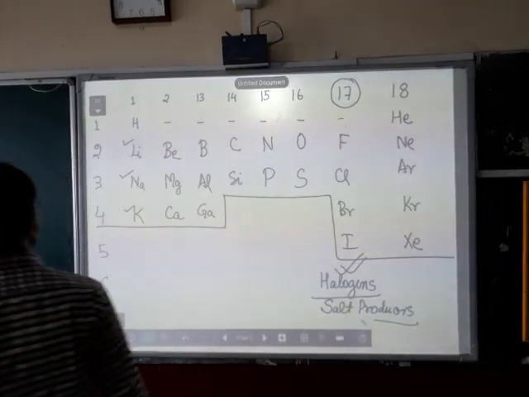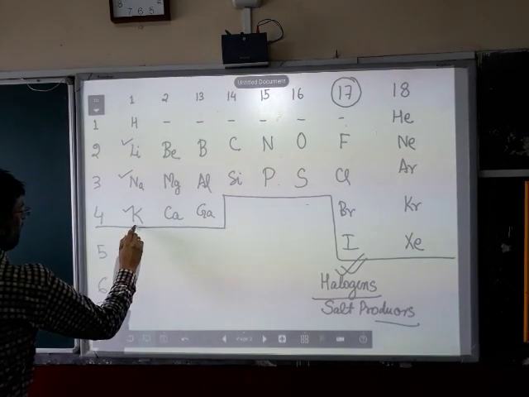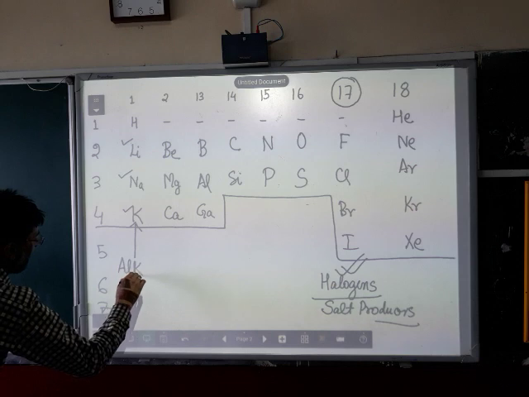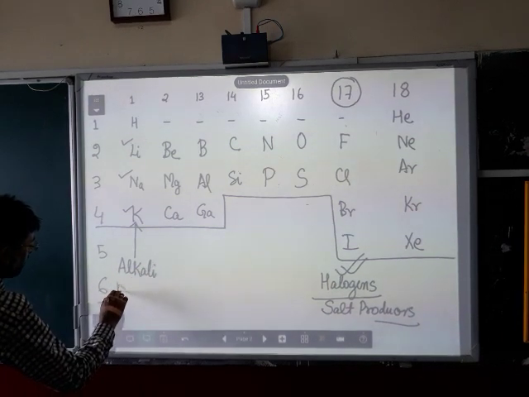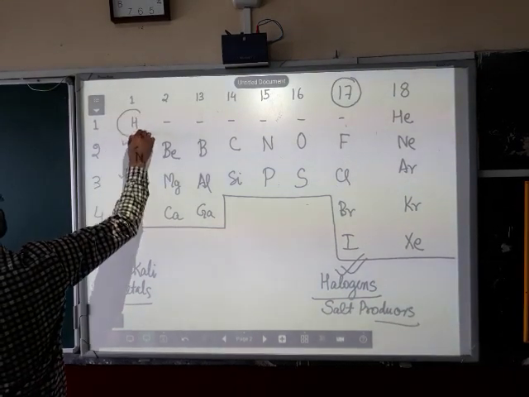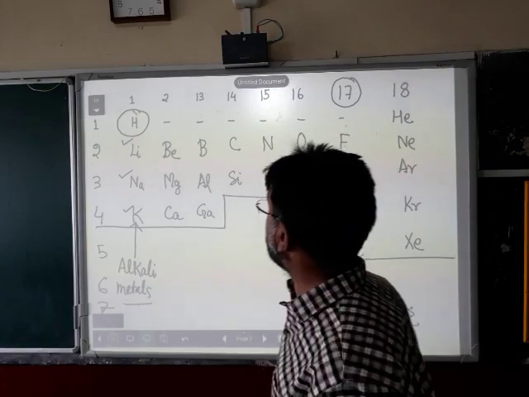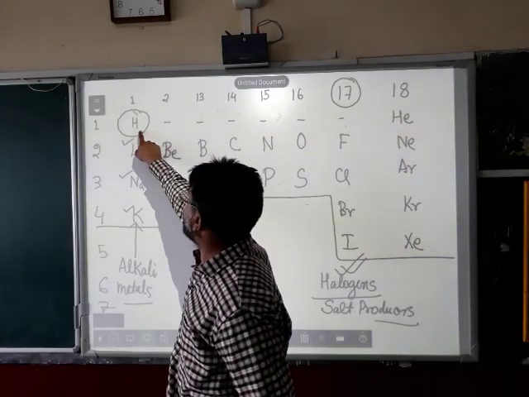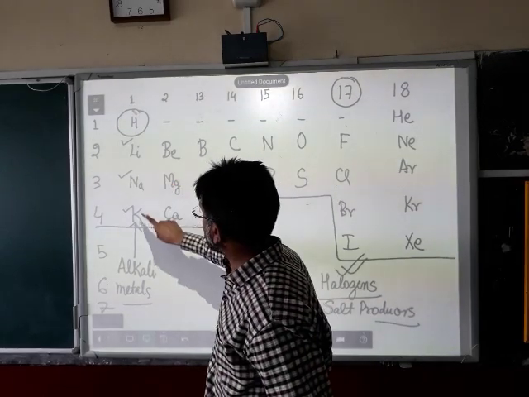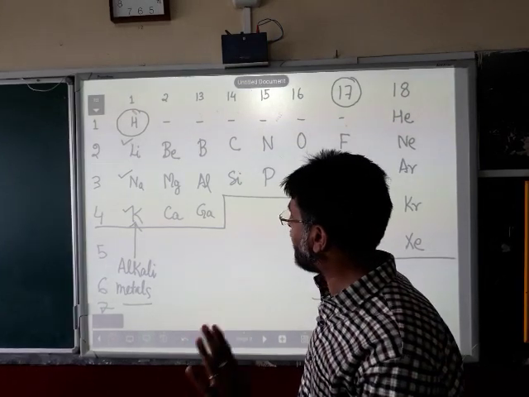Now let me go to group 1. In group 1 you see the elements are hydrogen, lithium, sodium and potassium. These elements of group 1 are called alkali metals. There is an exception here, hydrogen. Though hydrogen is a non-metal, this element is placed in group 1 because it has only one electron in the valence shell. Lithium, sodium, potassium, rubidium, cesium and francium are true alkali metals.